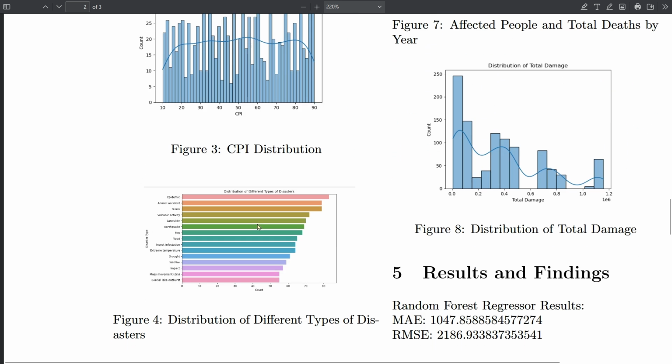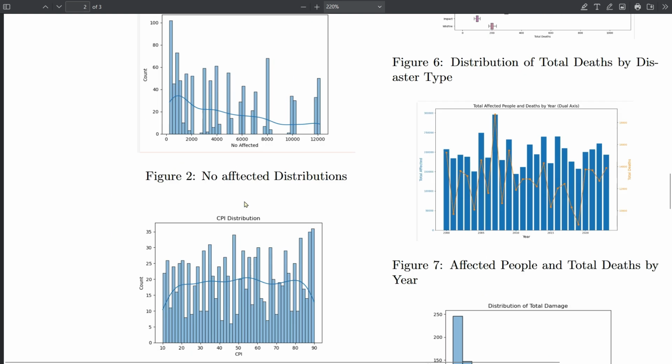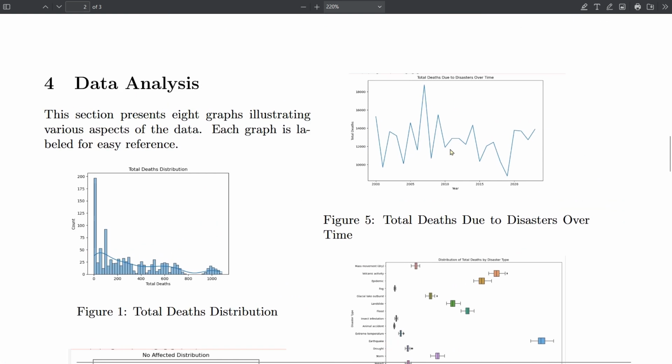Similarly, we will see the distribution of the different types of disasters which have happened, and the number of disasters in our complete data set, which we already know from previous years.